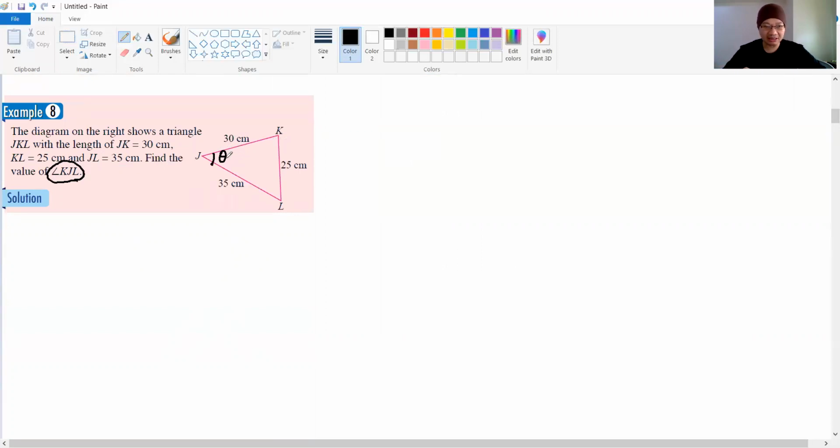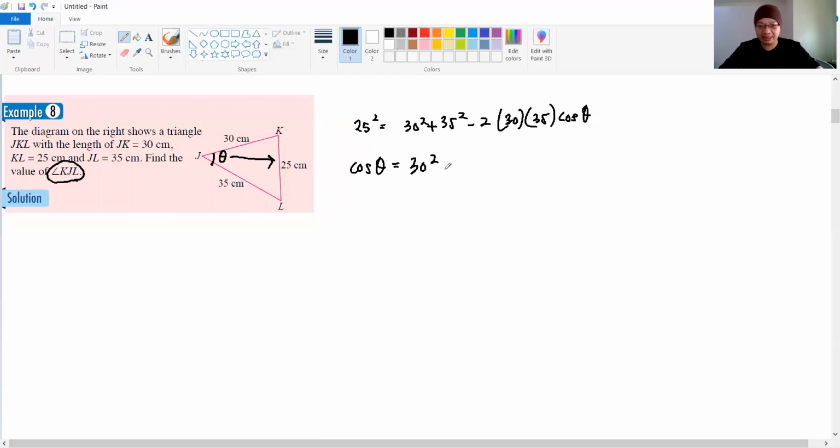Since you want to find this angle, opposite to this angle is 25, right? So to solve this problem, it will be 25 squared equals 30 squared plus 35 squared minus 2 times 30 times 35, according to the formula, and cos theta. We want to find theta here. So we need to rearrange this first. In this equation, you need to make sure your cos theta becomes the subject. So do not solve straight away. You try to simplify it first.